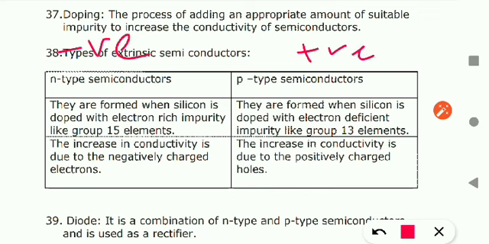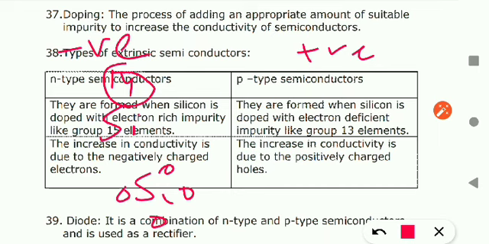Okay, so suppose, as you have studied in the periodic table, some element, for example I am talking about silicon. From which group does it belong? Carbon family, that is group number 14. Okay, so in group 14 there are 4 valence electrons. So I have marked 4 electrons around the silicon.